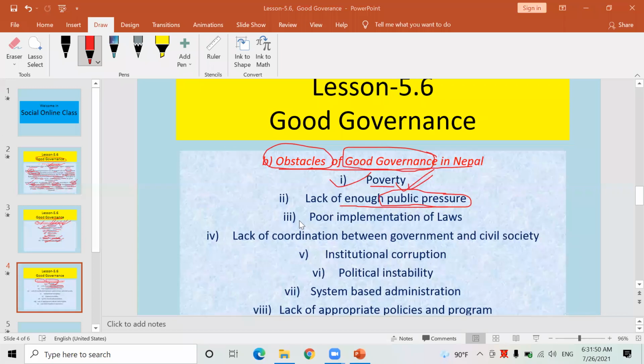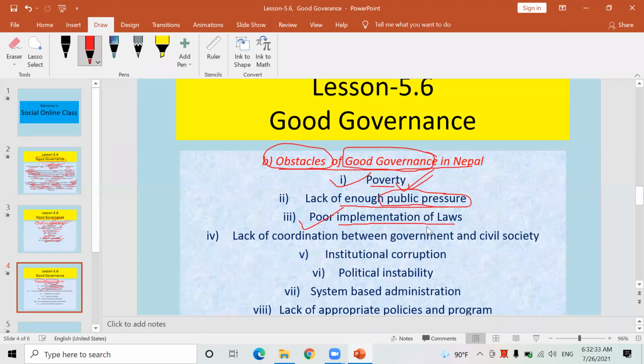Similarly, the third obstacle of good governance, असल शासनको तेस्रो समस्या भनेको, what is that? Poor implementation of laws. Yes, so many strict laws have been formulated in our nation as well, but those are not implemented strictly. So many times, so many women and girls have been raped by rapists, but those rapists, although they are taken into custody, aren't punished strictly. They are not put into prison forever, for their whole life. Because of this very reason, what is happening? The same sort of incident is taking place again and again in Nepal.